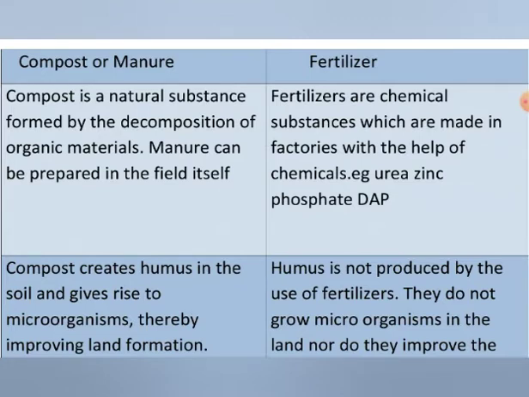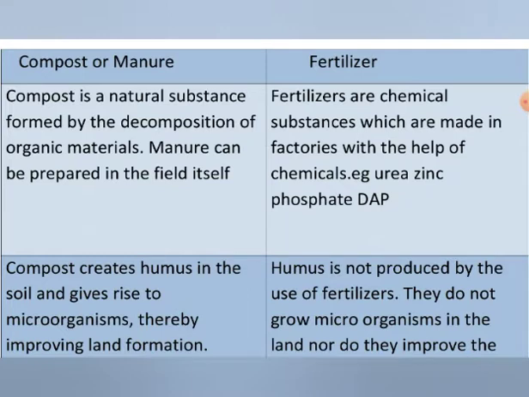With time, microorganisms naturally decompose them into a blackish substance which is very nutritious for the plants, and this blackish substance is known as humus.